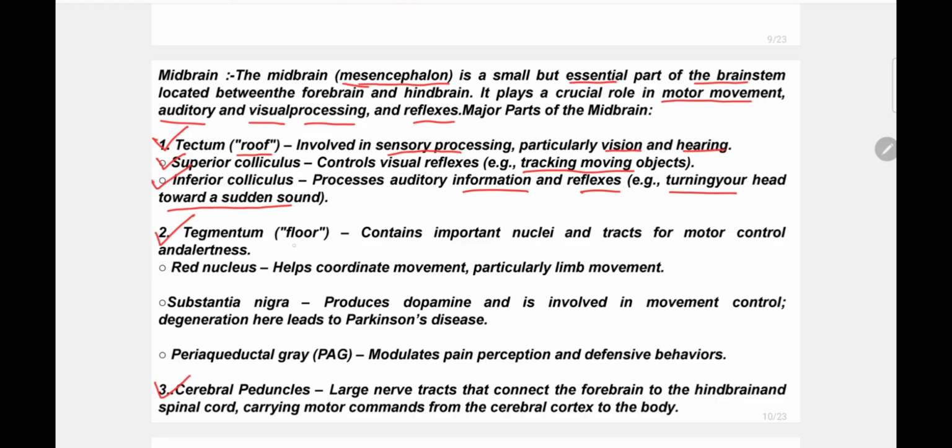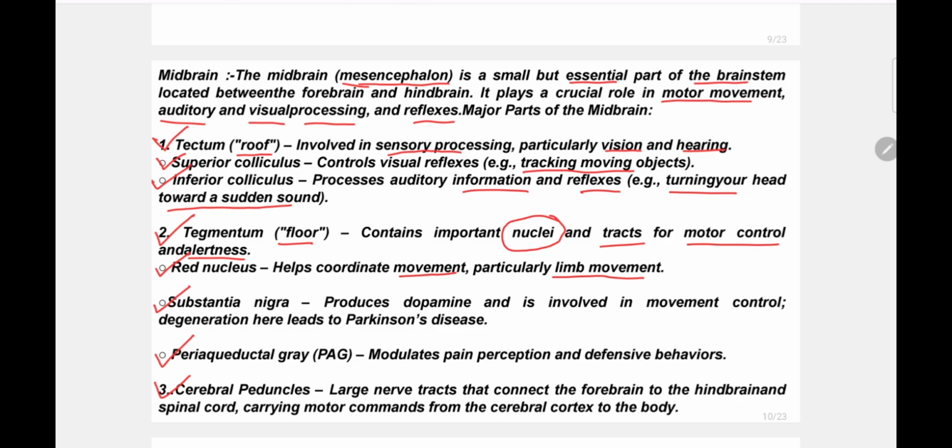Next is the tegmentum, that is the floor that contains important nuclei. Again, what are nuclei? Nuclei means clusters of neuronal cell bodies, and tracts, that means nerve tracts, for motor control and alertness. And there are so many types of nuclei, like red nucleus, substantia nigra and periaqueductal gray nucleus. These are very important nuclei, right? Red nucleus helps coordinate movement, particularly limb movement, right?